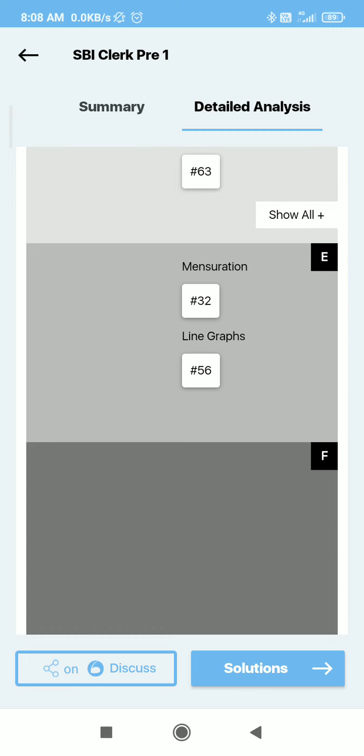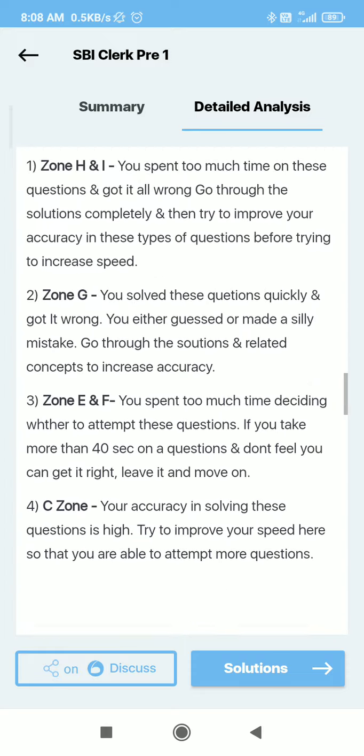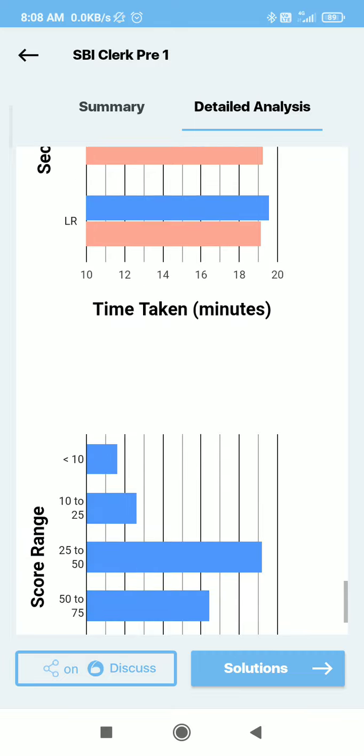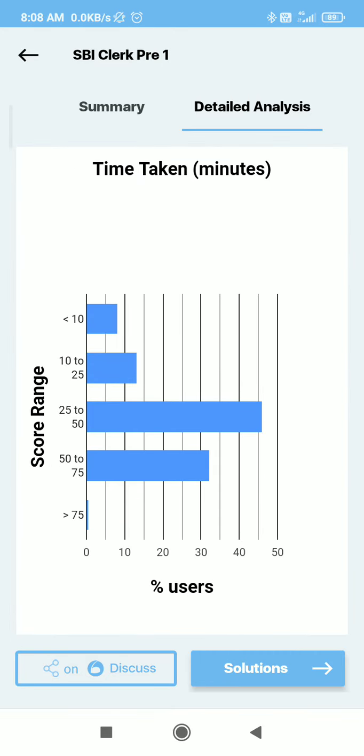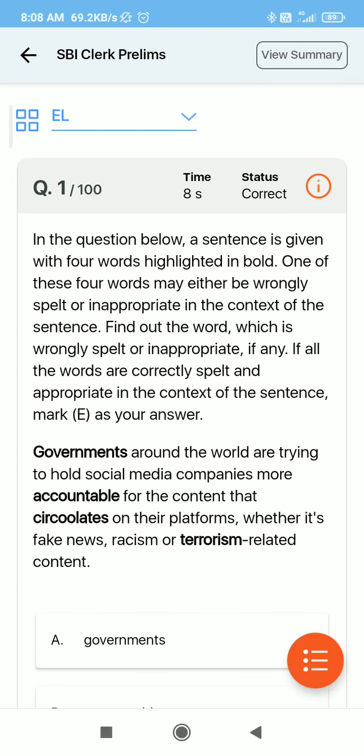Now we will move to the quant section. You can see their analyzing part is very good. They provide everything. Okay, now we will move to quant and discuss how to analyze it.